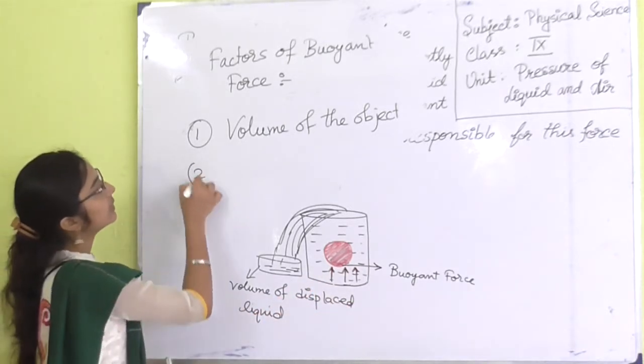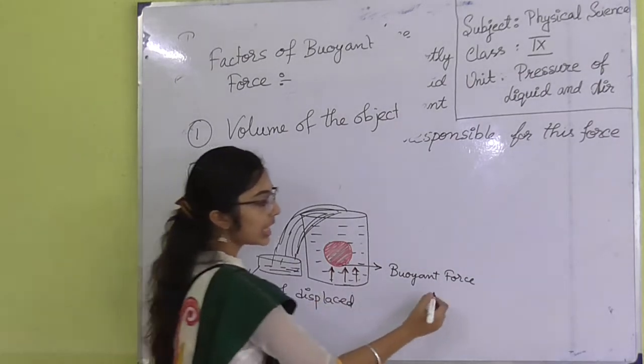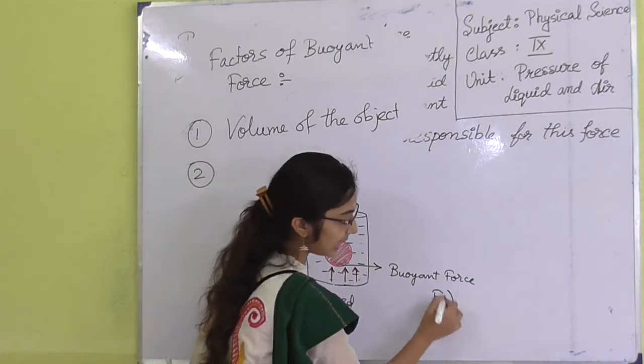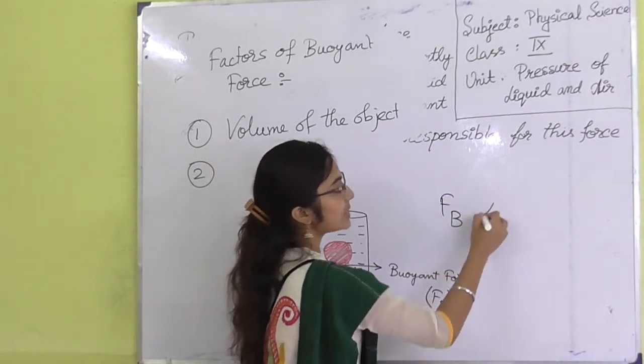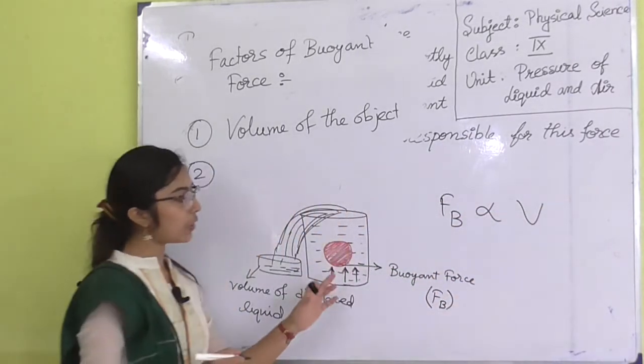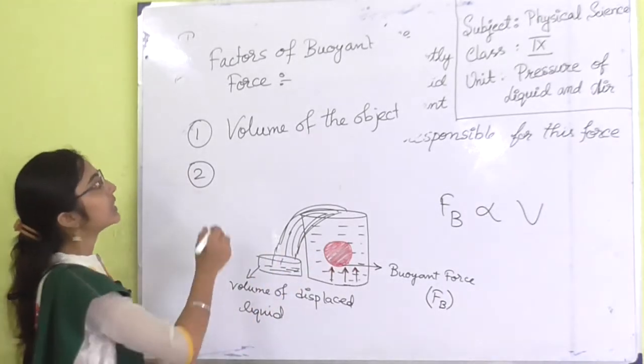That's why buoyant force, I am writing this symbol FB, so FB is proportional to V. V means the volume of the solid object that is immersed in the liquid.